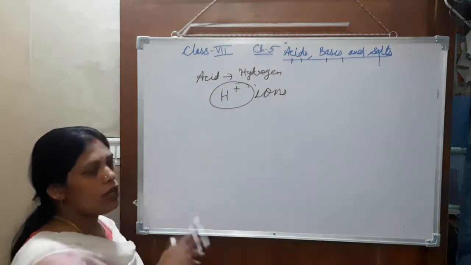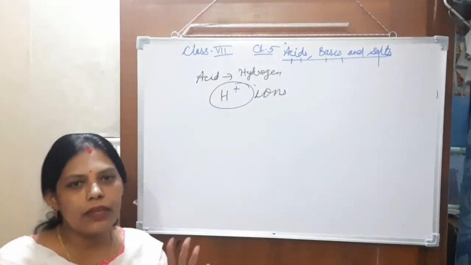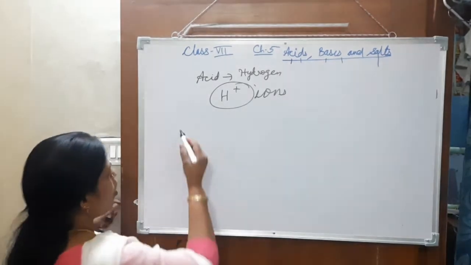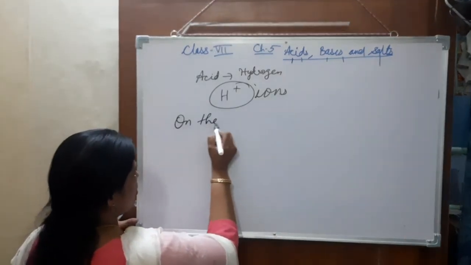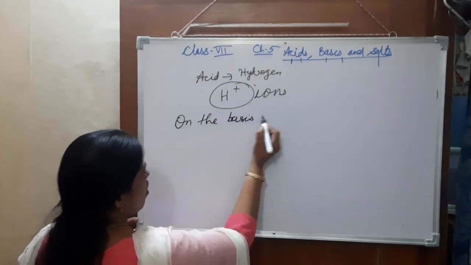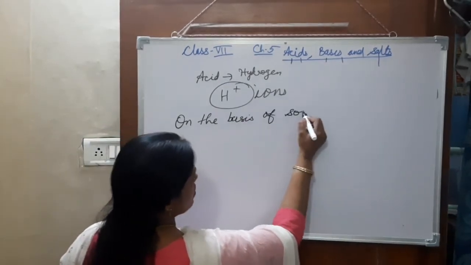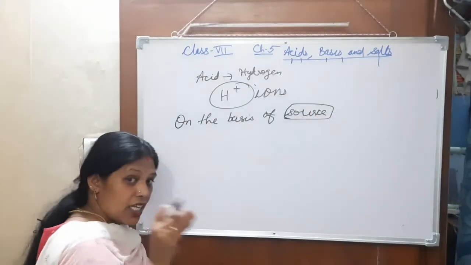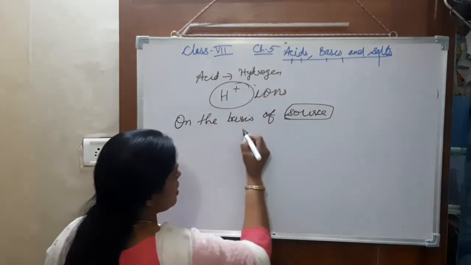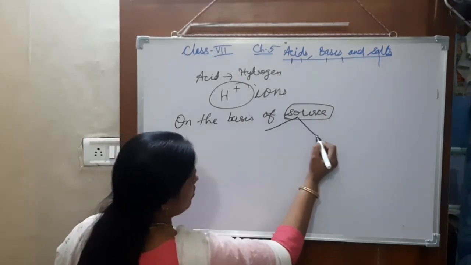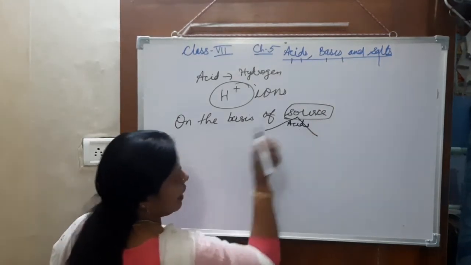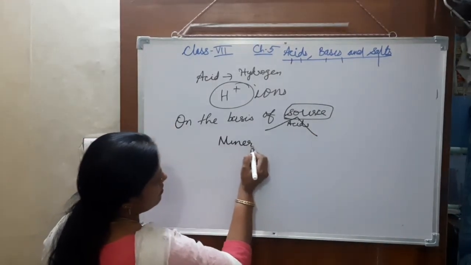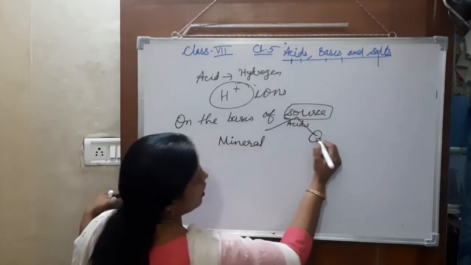On this basis we can divide acids into a number of types. See, on the basis of source. Source means from where it is obtained. The acids are divided into two types: mineral acids and organic acids.